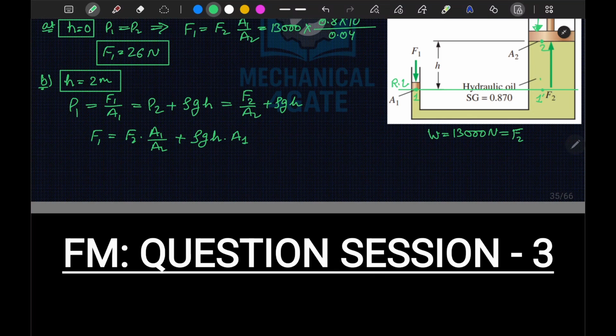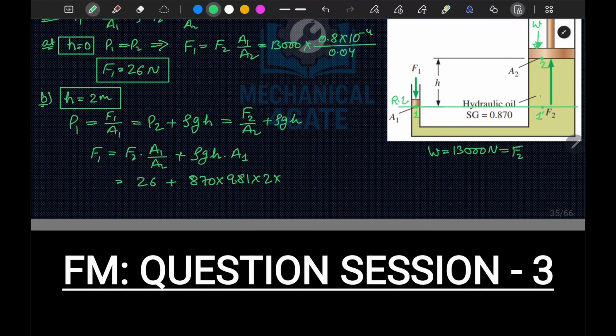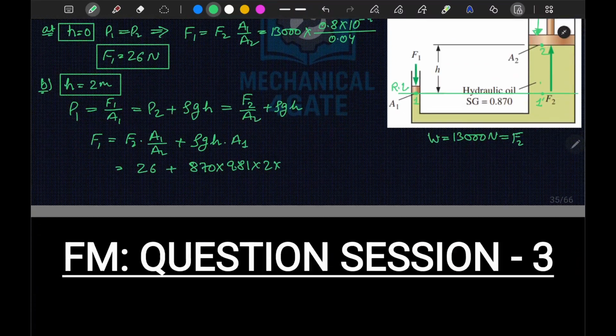Now if you substitute the values, F2 A1 by A2 will be 26, plus this rho value here is 870 into G 9.81 into H, which is 2 meters, into A1, given as 0.8 into 10 to the power minus 4.